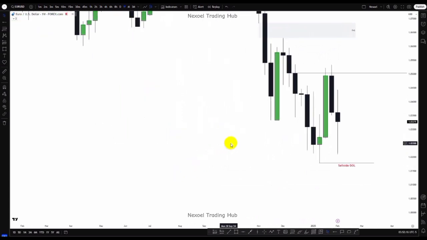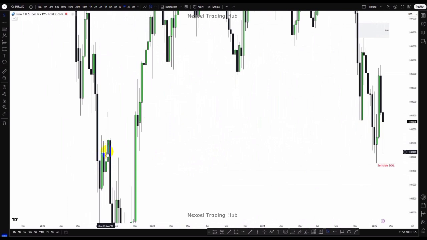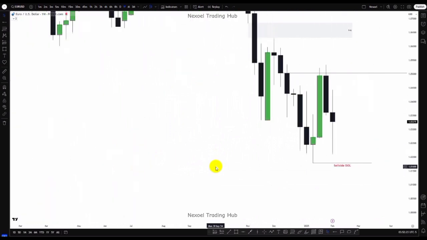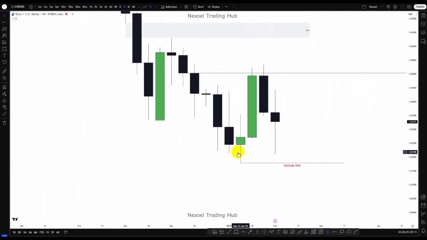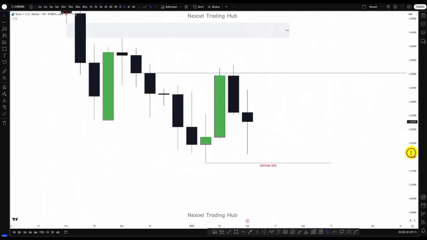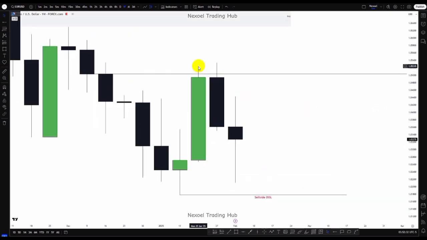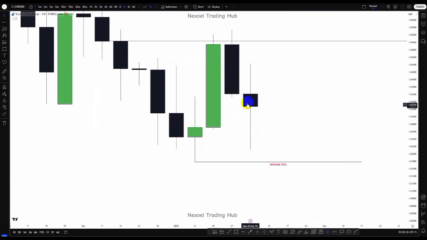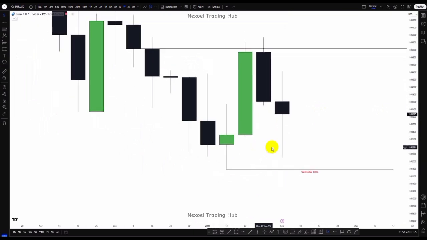What we can see is that price has been reacting to this sponsorship zone here in confluence with this weekly fair value gap. We have the sweep of sell side liquidity and we had sponsored bullish movement of price to the upside. What we can now clearly see is the sweep of this buy side liquidity and we're seeing bearish movements. Though this candle is a doji candle, an indecisive candle, we can see that price still closed below this weekly low point. So we could see the possibility of bearish movement to the sell side draw on liquidity.